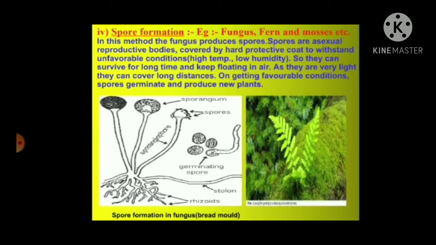Spore formation. Examples: fungus, fern, and mosses. In this method, the fungus produces spores. Spores are asexual reproductive bodies covered by a hard protective coat to withstand unfavorable conditions like high temperatures and low humidity. So they can survive for a long time and keep floating in air. As they are very light, they can cover long distances. On getting favorable conditions, spores germinate and produce a new plant.